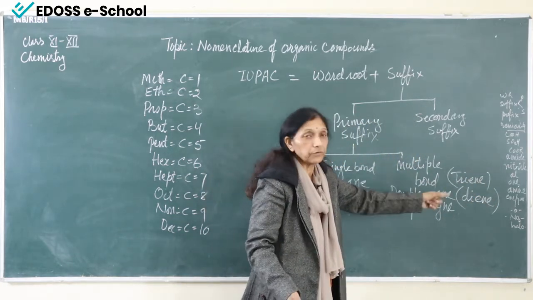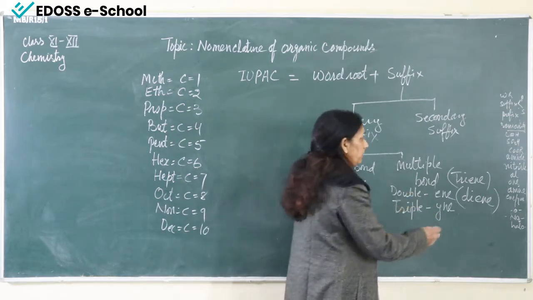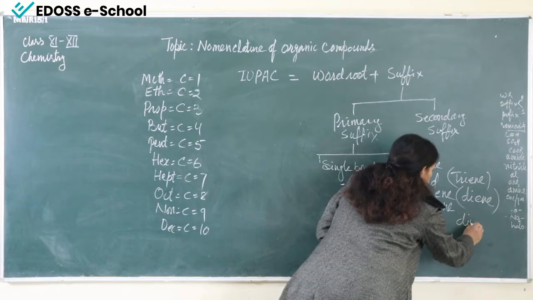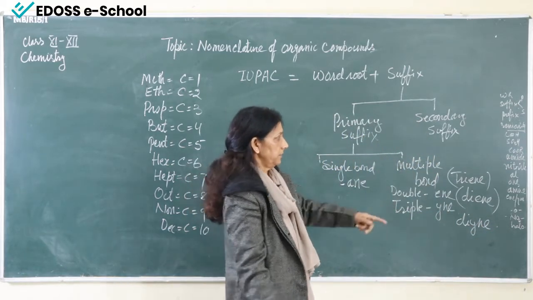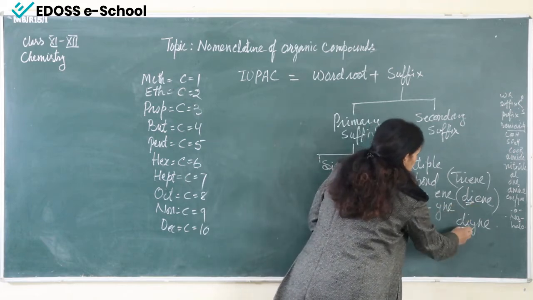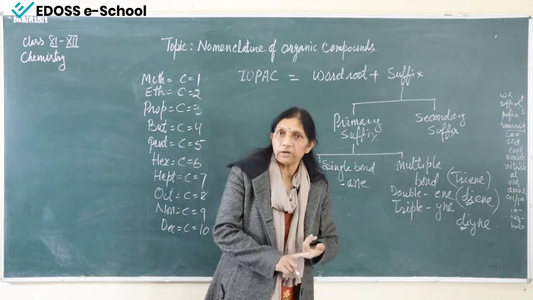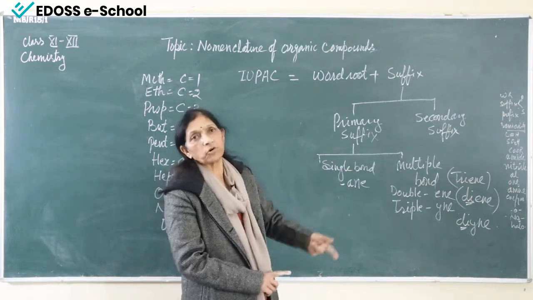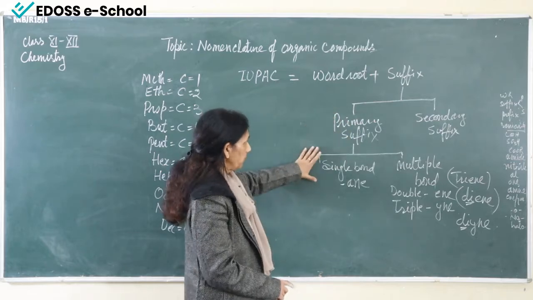And similarly, if two triple bonds are present, then we will use "-diyne" or "-triyne". So in this way we can make it clear whether one multiple bond is present or more than one multiple bond is present. So this is all about primary suffix.